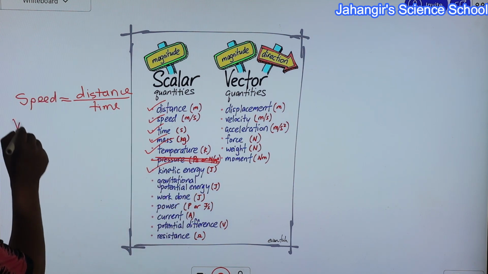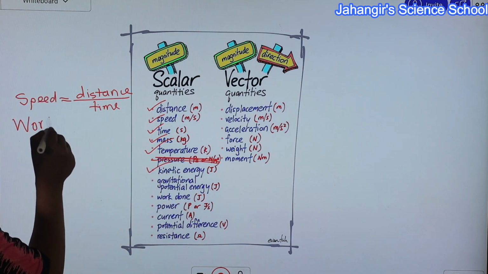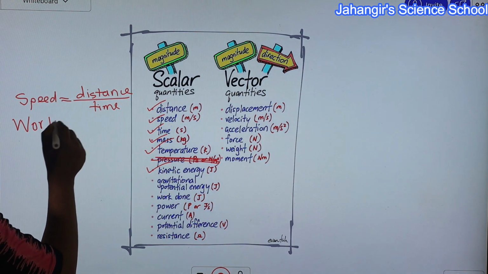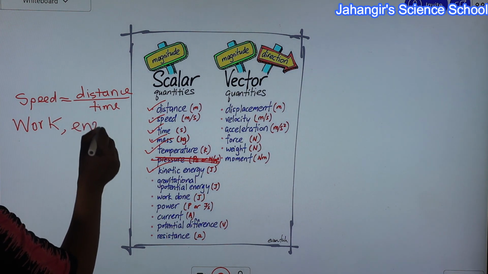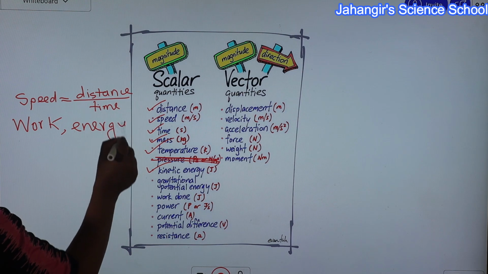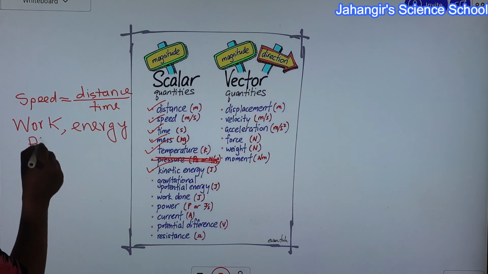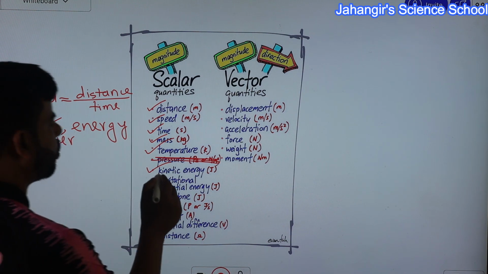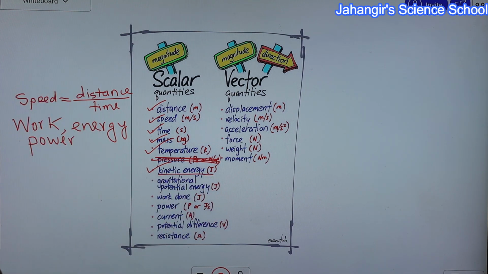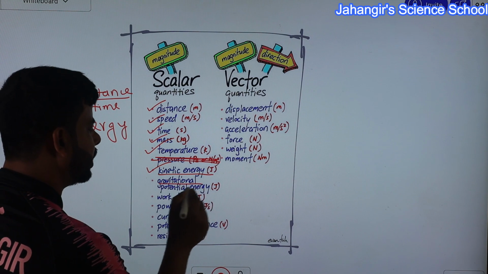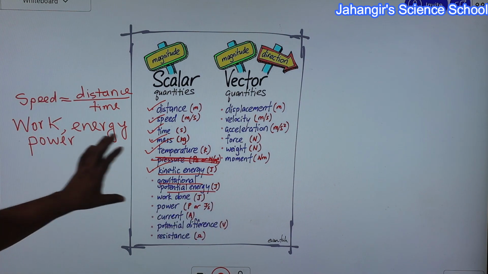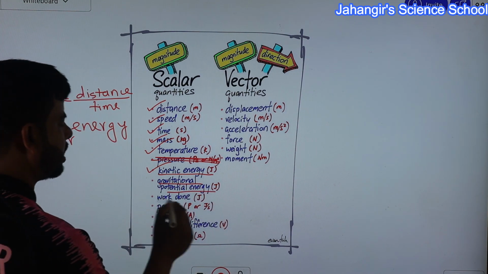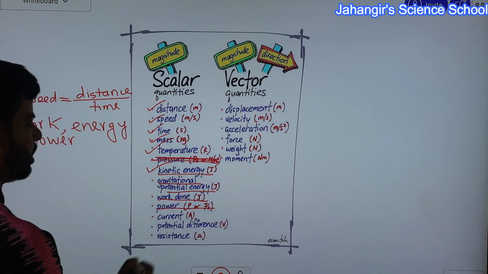Work, energy, power, all are scalar quantities. So kinetic energy, potential energy, gravitational potential energy, elastic potential energy, all are scalar quantities. So work done is a scalar quantity, and power is a scalar quantity.